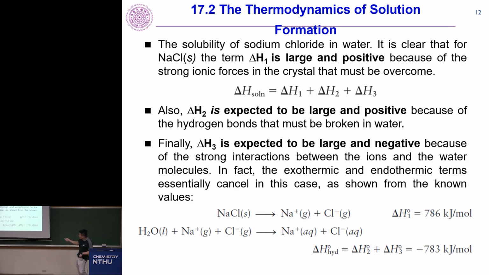And then, if you add this up, the breaking of the water molecule, and then the solvation of sodium and chloride into the corresponding solvated form, which is a combination of delta H2 and delta H3, we call the energy of hydration. The energy is minus 783 kilojoule per mole. And if you add this up, 1, 2, 3, you get what? You get plus 3 kilojoule per mole, right? And you immediately see something doesn't make sense. So we know sodium chloride dissolves in water, but the energy is positive.